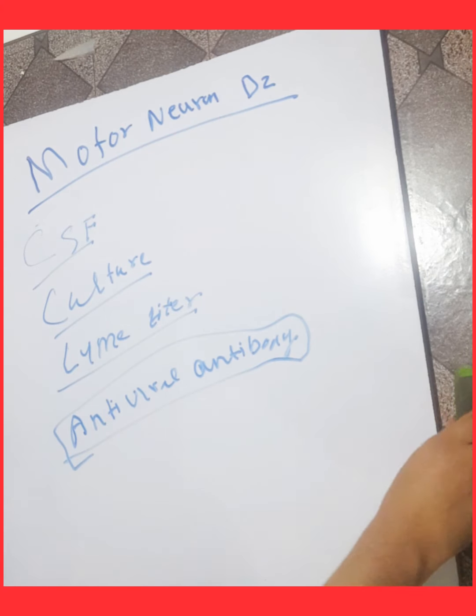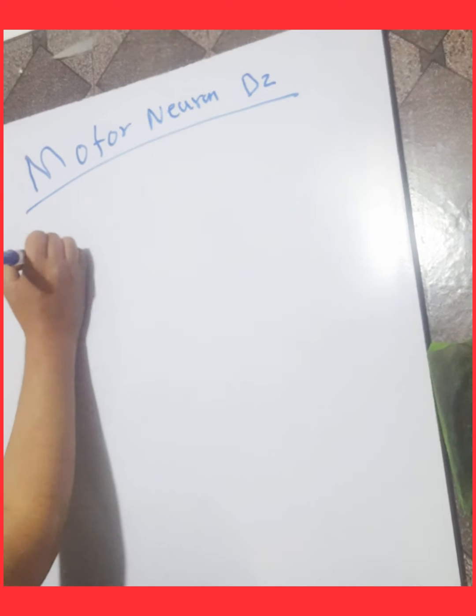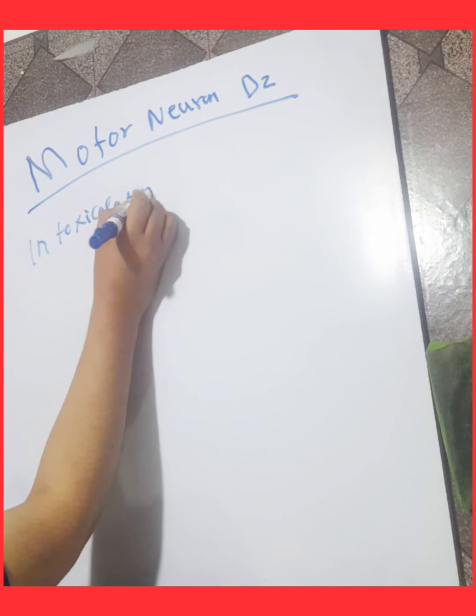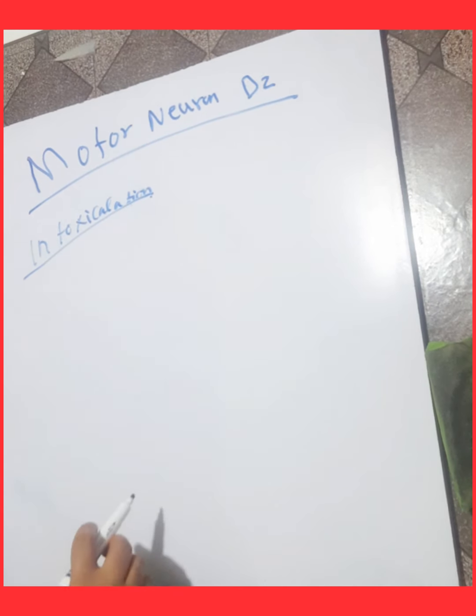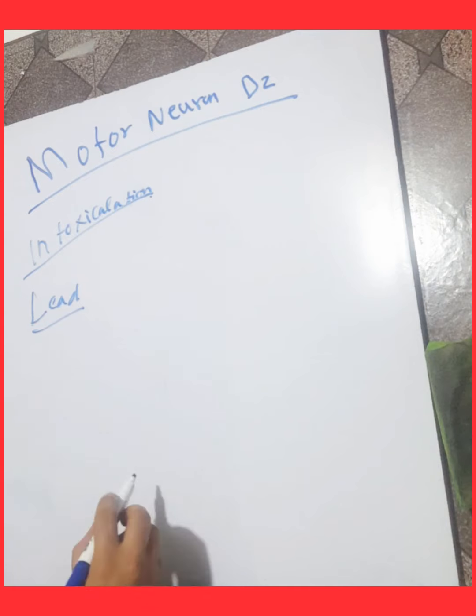Another cause of motor neuron diseases is intoxication. Certain toxins can cause motor neuron diseases. Lead is a toxin that can cause them, and another toxin is aluminum.